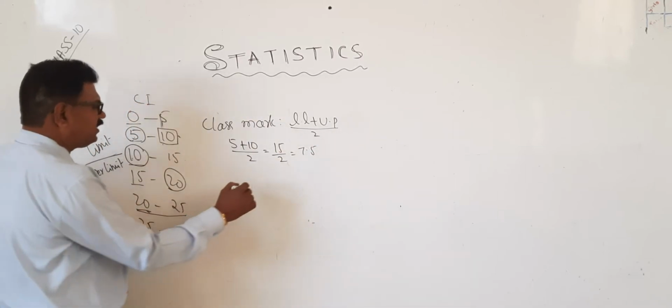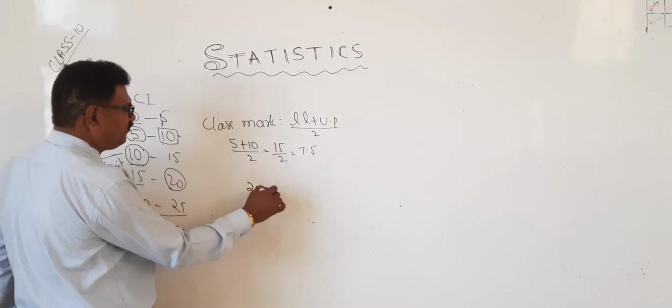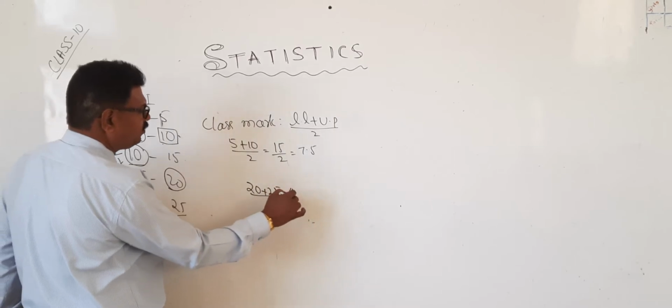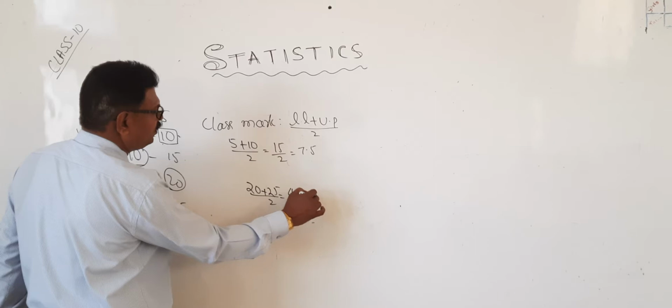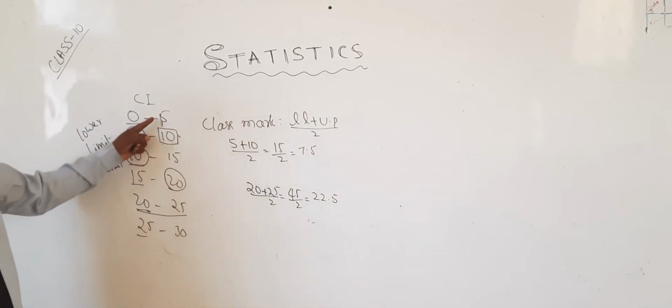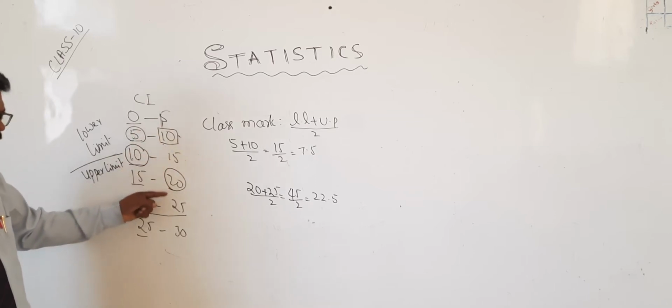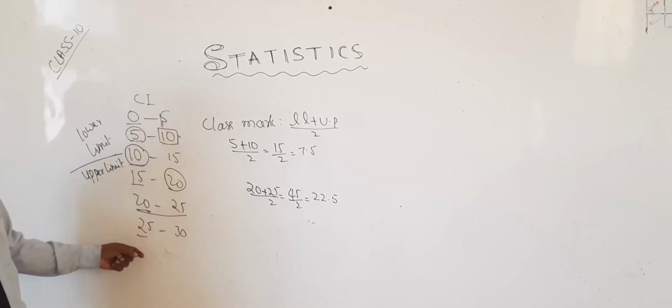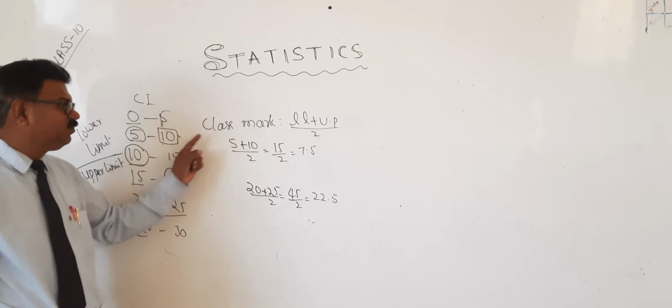Or here you take 20 plus 25 divided by 2, so 45 by 2, which is 22.5. Once you get 7.5, the remaining will all have 0.5, 0.5, 0.5 only. Understood? So this is the class mark.